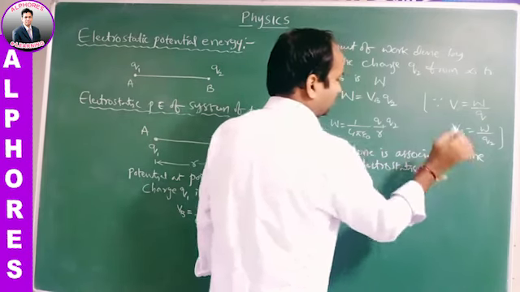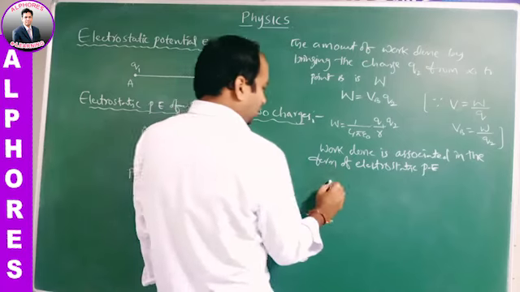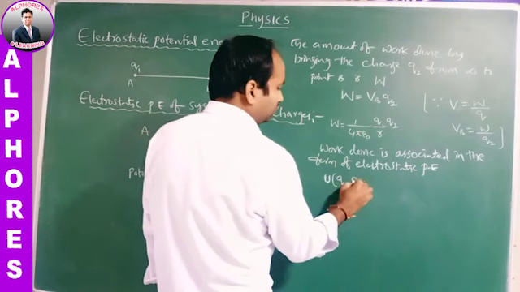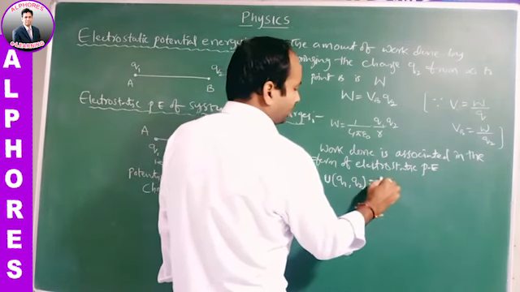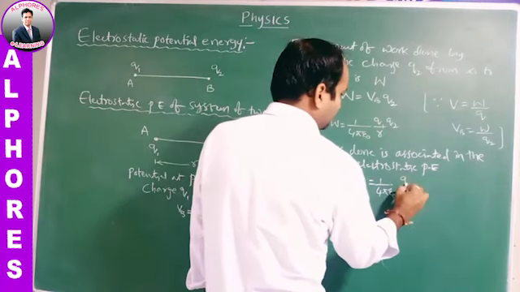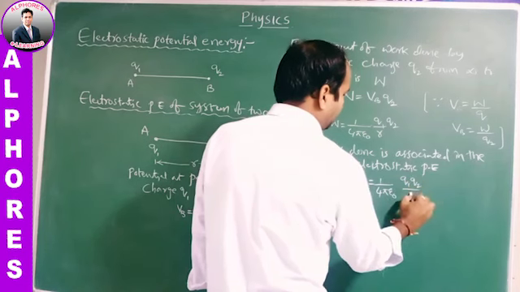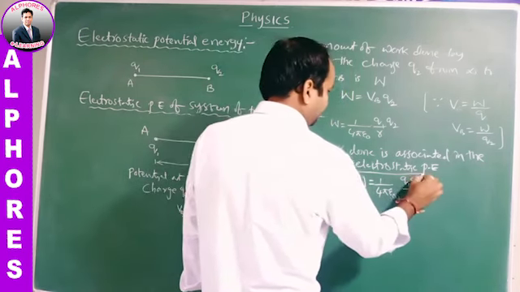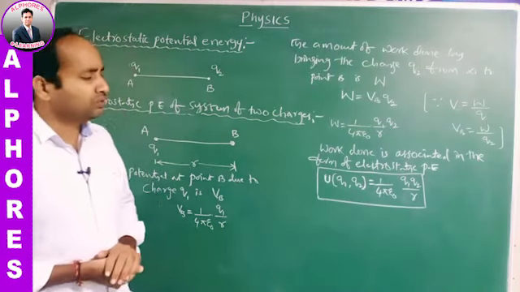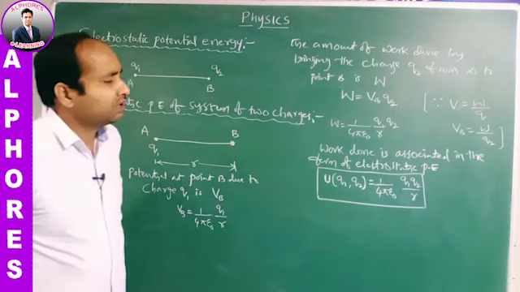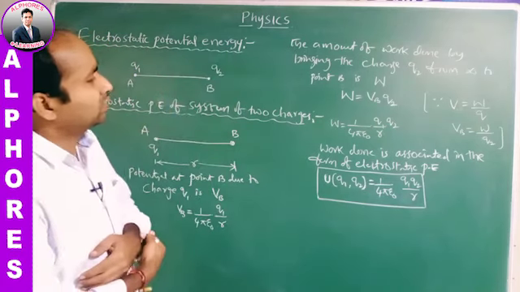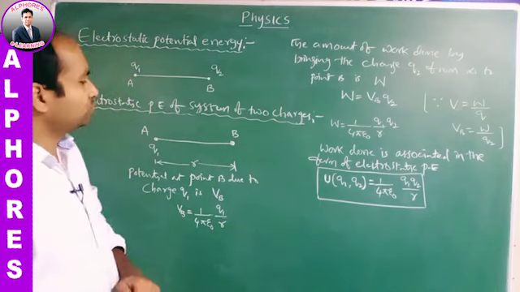So we may write U of Q1 comma Q2 is equal to 1 by 4 pi epsilon naught Q1 Q2 by R. So this is about the electrostatic potential energy of a system of two charges.